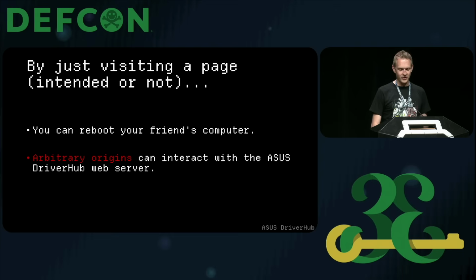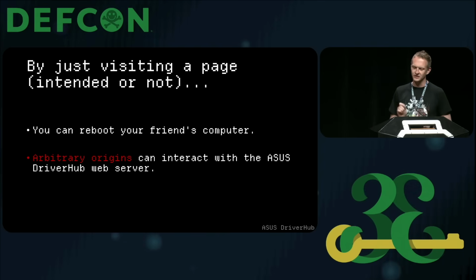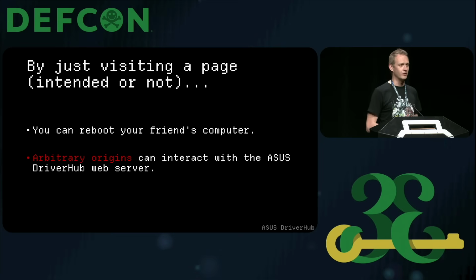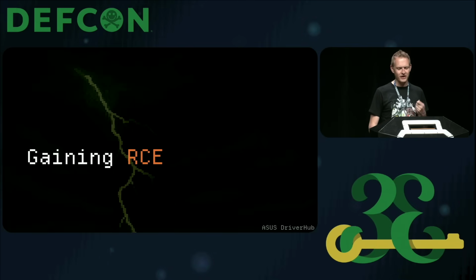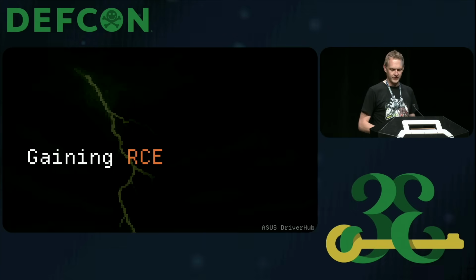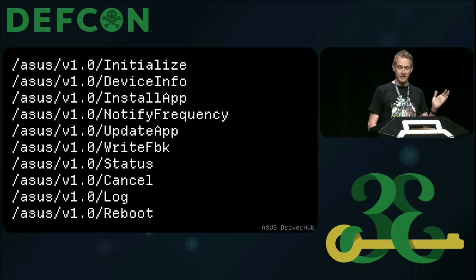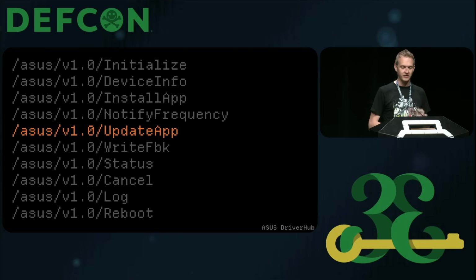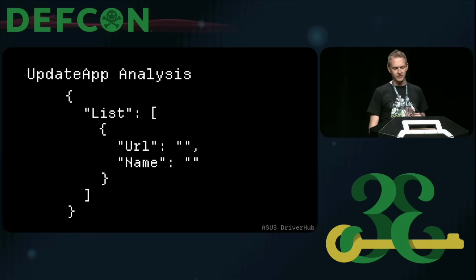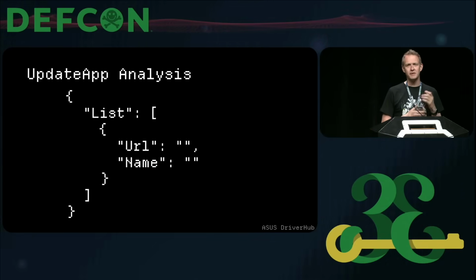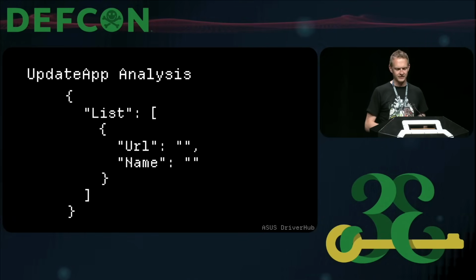But no. More importantly, you can now use an arbitrary origin as long as it contains .asus.com and interact with this local web server that DriverHub gives you. Now, rebooting is fun, but what's more interesting is gaining RCE. You might remember from a previous slide that there were a whole bunch of endpoints that we could look at. There are many other ones that are interesting here, but one we'll focus on right now is the update app endpoint.